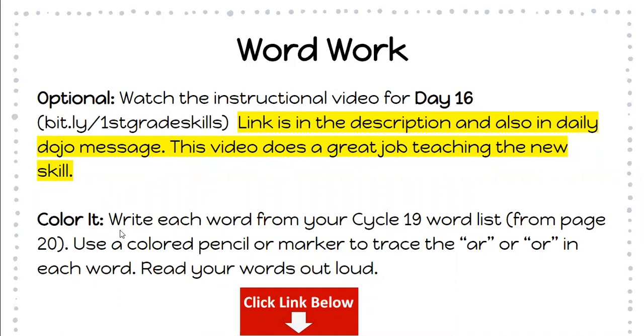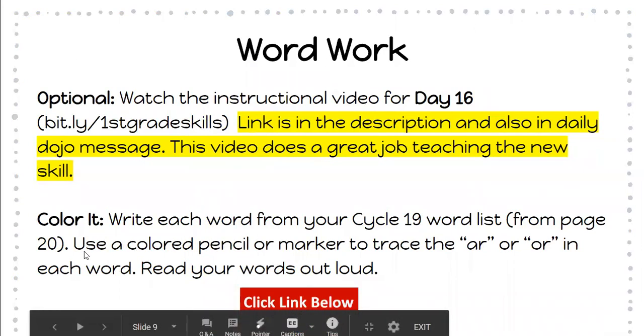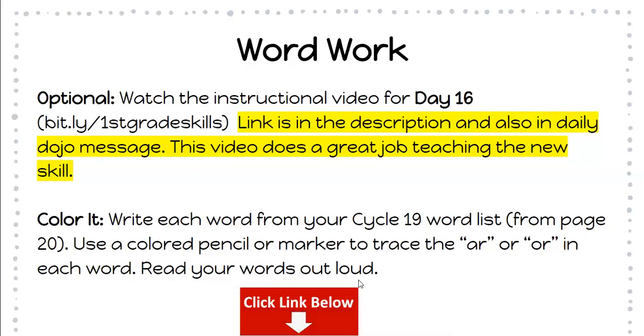This is where you're going to write each word from your cycle 19 word list, which is on page 20. You're going to use a colored pencil or marker to trace the AR or OR in each word. And then you're going to read your words out loud.